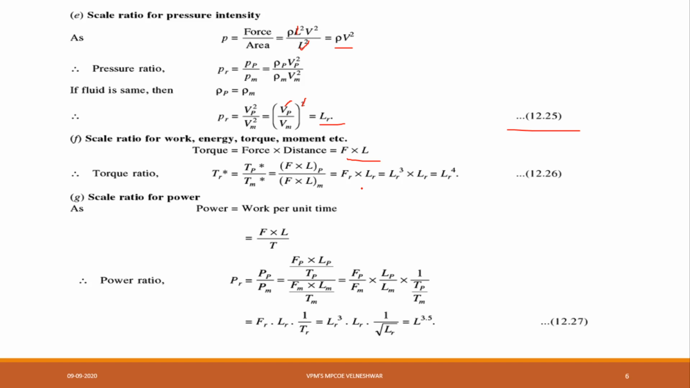What is Fp by Fm? Fp by Fm is nothing but Fr. Fr value how much we are having? Lr cube. And here Lr is same. Lp by Lm is nothing but length ratio. Okay. Scale ratio for length. Same here Lr it is there. Now 1 divided by Tp by Tm is nothing but square root of Lr. Now by calculating all this, I am getting here scale ratio as Lr to the power 3.5.